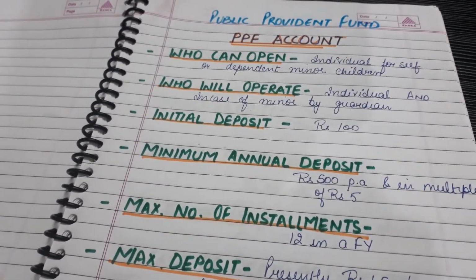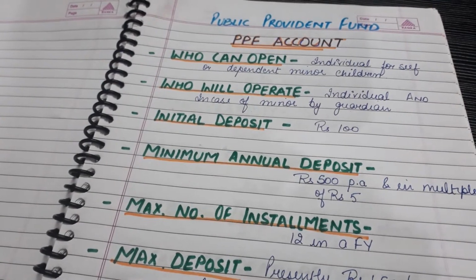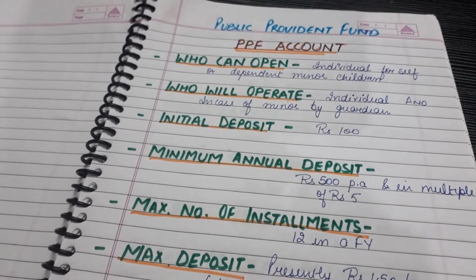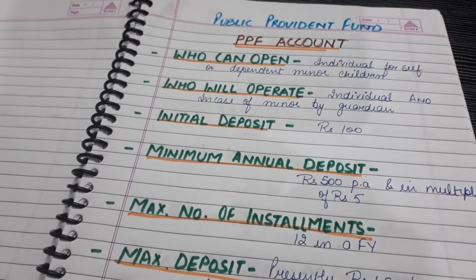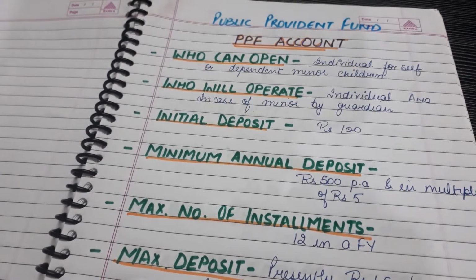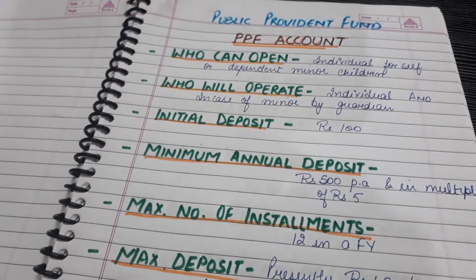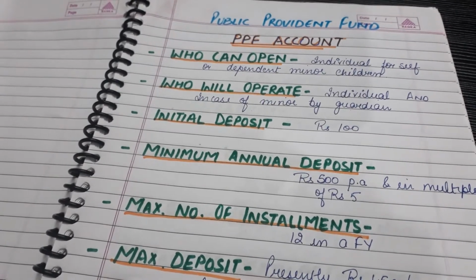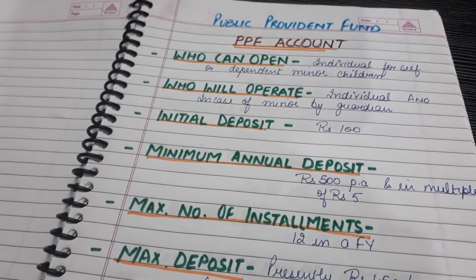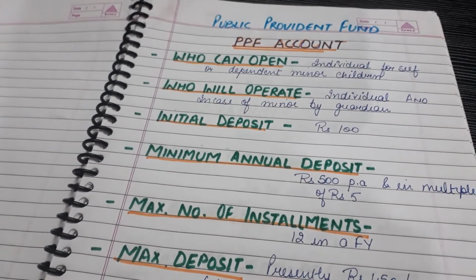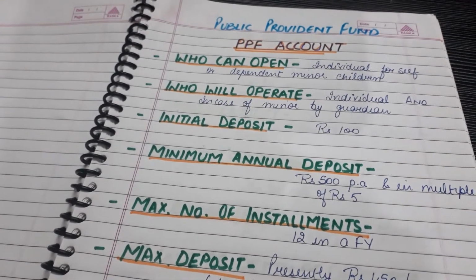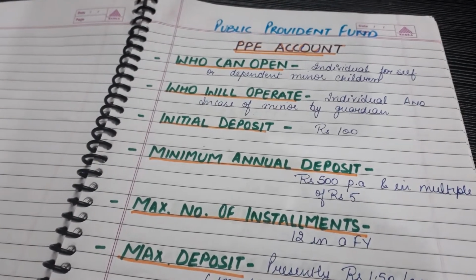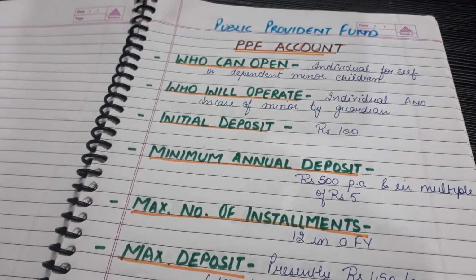Let's start. So a PPF account can be opened by an individual for self, or it can be opened for dependent minor children. And who can operate it? In case of minor, it is operated by the guardian, and in case of individual, it is operated by the individual itself, and the initial deposit is rupees 100. So you can open a PPF account with as little as rupees 100. However, you must deposit a minimum of rupees 500 in a financial year and a maximum of rupees 1.5 lakhs.